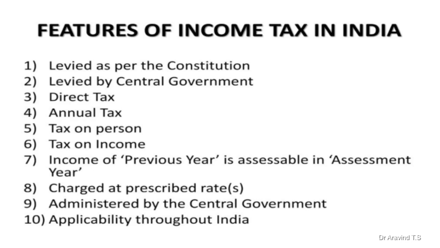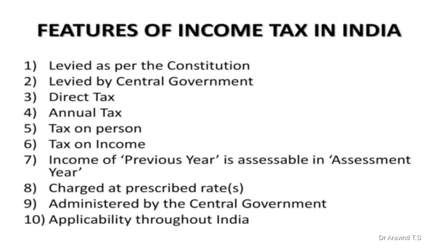Third one is that it is a direct tax. In the previous video I talked about direct tax and the difference between direct tax and indirect tax. Direct tax is levied directly on the individual, the citizen.